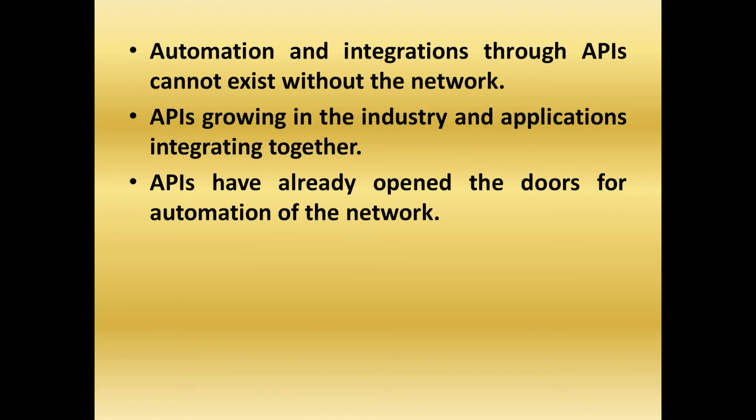APIs have already opened the doors for automation of the network. Network automation can be taken a step further by the automated development of applications. You can do this with infrastructure as code.